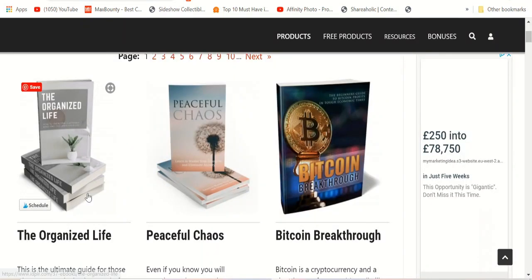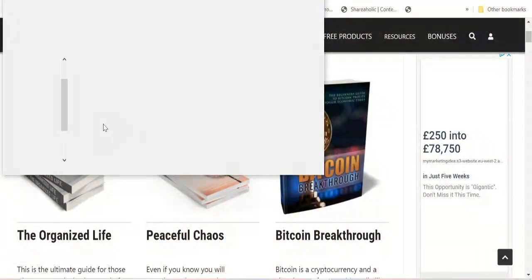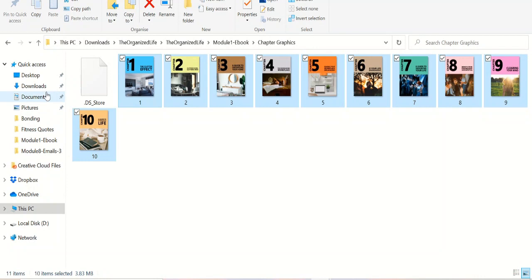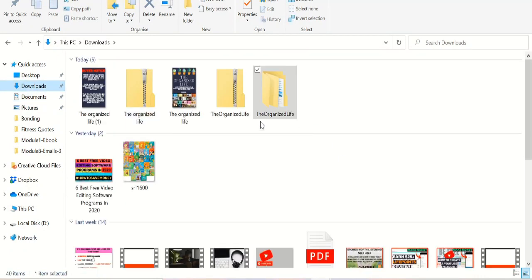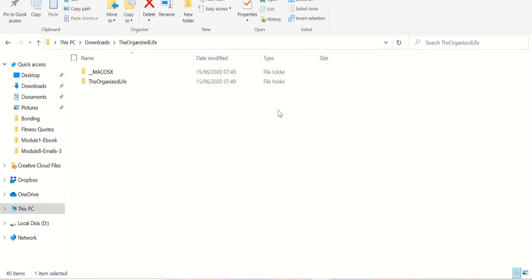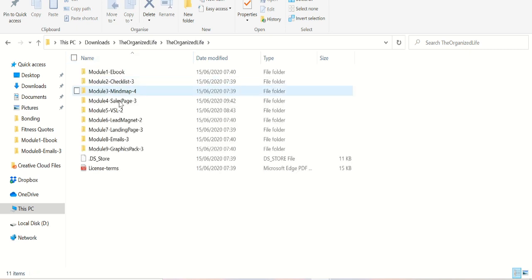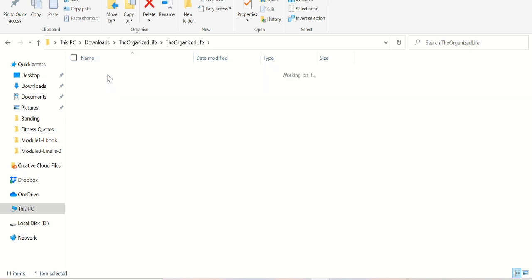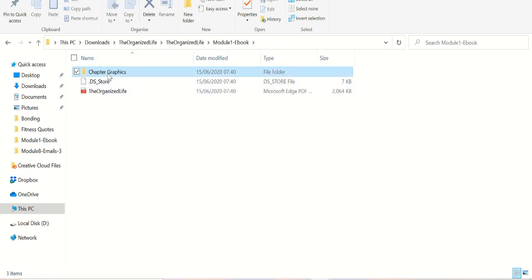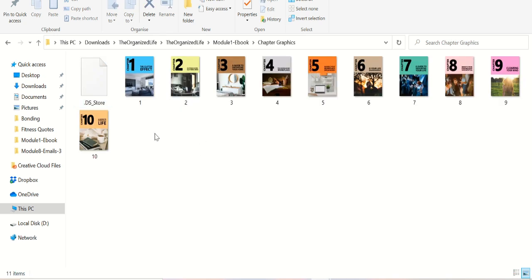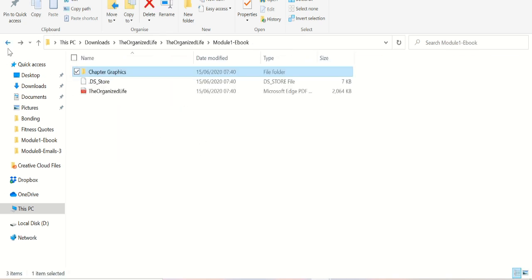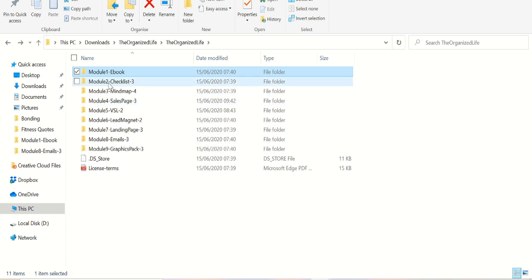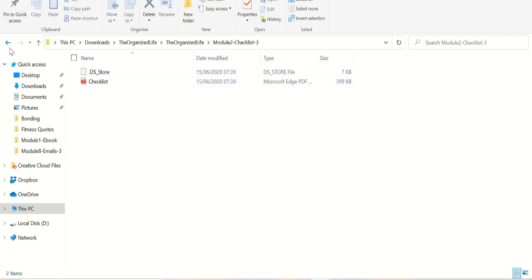Now what you have to do is click, open and download this ebook. Once it downloads, you can see it here, this downloaded book. You can see these are zip files. Once you open it up, you can see all the information. Module 1 basically gets you the ebook and the chapter graphics, which means the chapter 1 to 10 graphics, the front page of each chapter. And inside that you have a checklist you can give as a bonus. So this is your ebook.